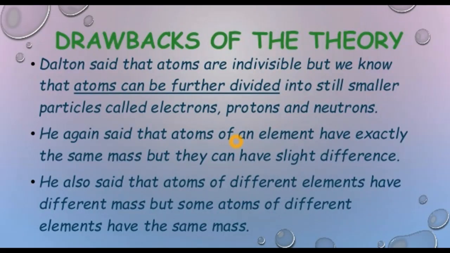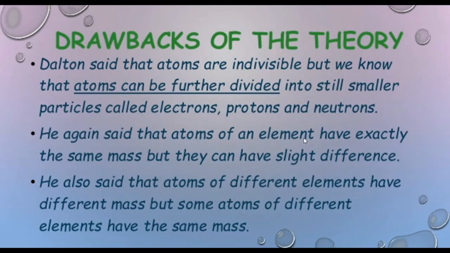Then it's now known that some of the statements of Dalton's theory are not exactly correct. Some of the drawbacks are here. Dalton said that atoms are indivisible, but we know that an atom can be further divided into still smaller particles called electrons, protons, and neutrons. This was a major drawback of his theory. Under special circumstances, atoms can further be divided into subatomic particles.